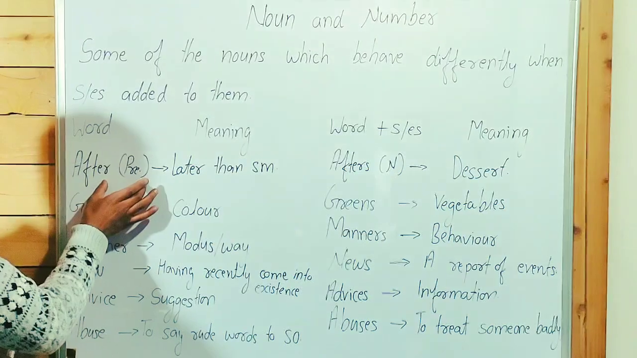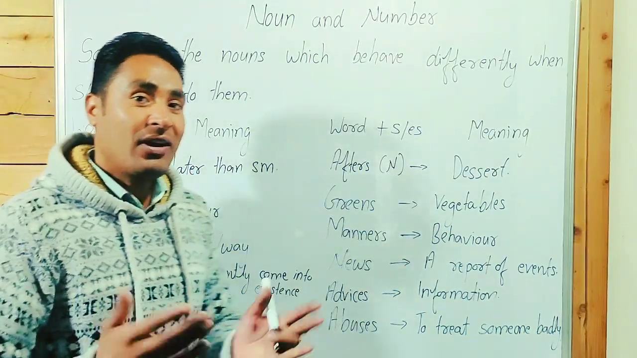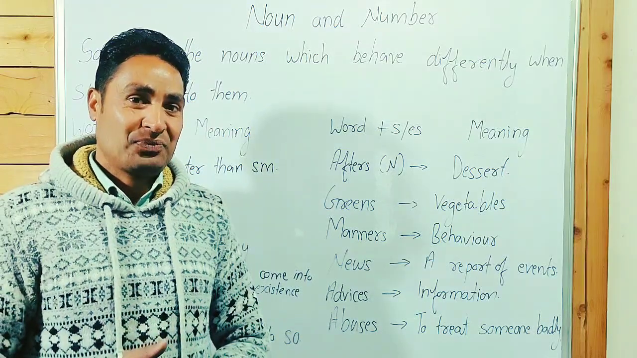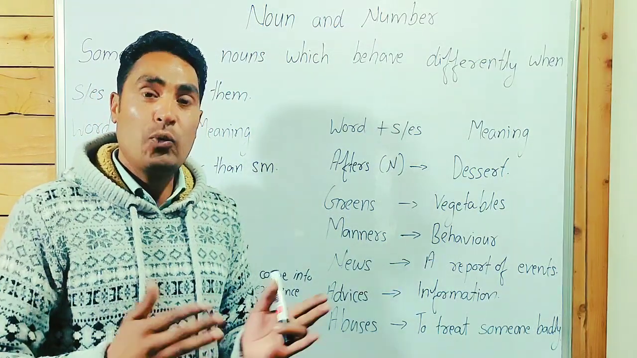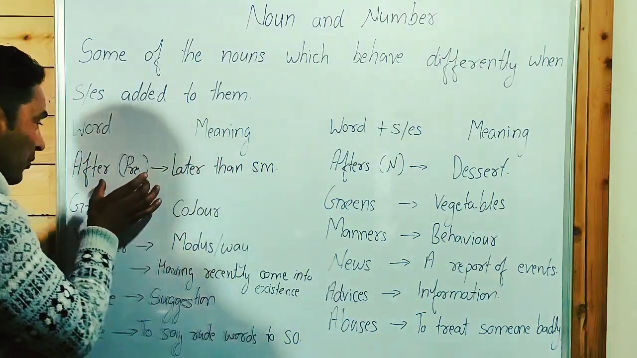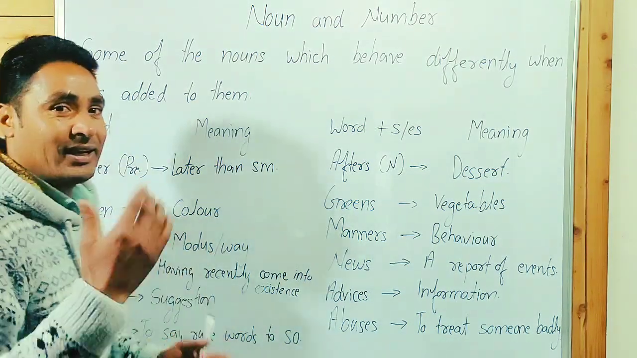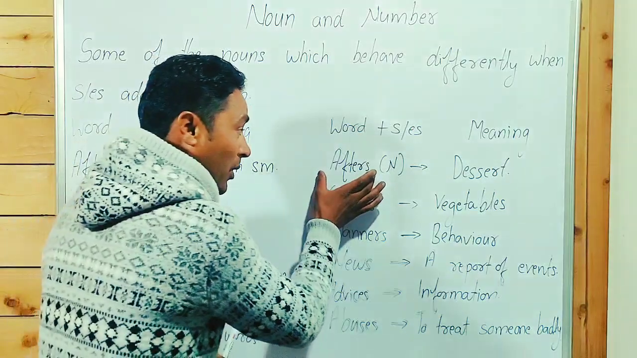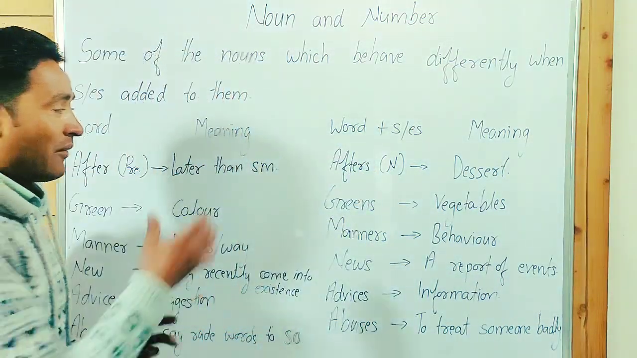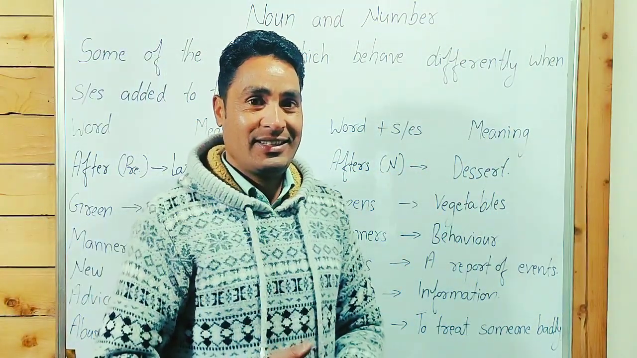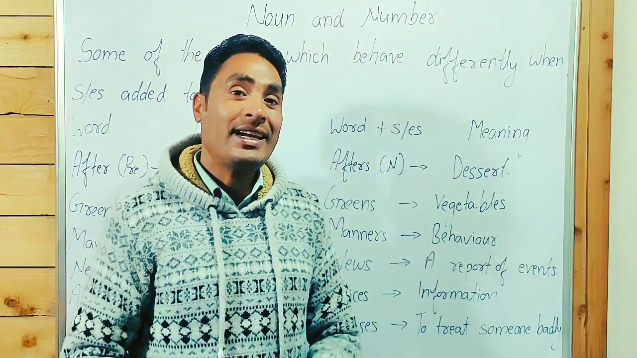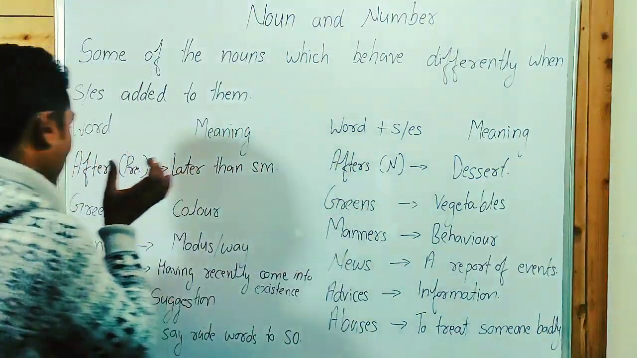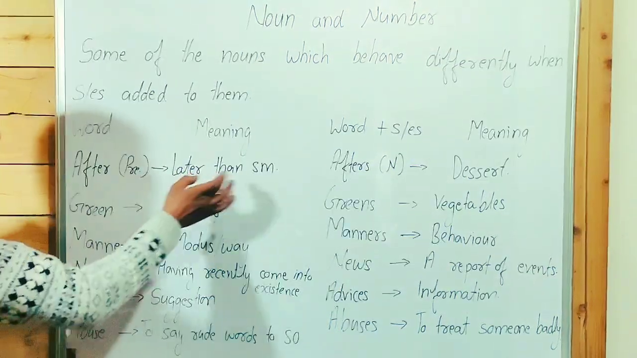After is a preposition, meaning later than something: after 5 minutes, after 20 years, I will call you after. I went there after. After that, I went there. After that, I did this. And when we talk about afters, it's a noun. Afters means dessert, something sweet that is eaten after the main meal. That is called afters. After, preposition, later than something.